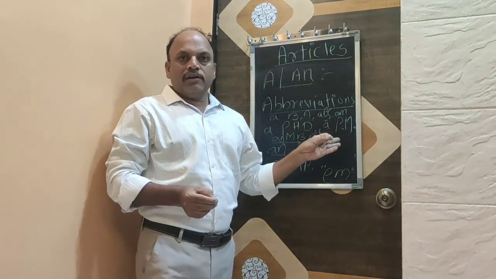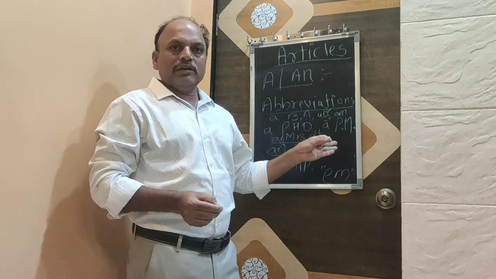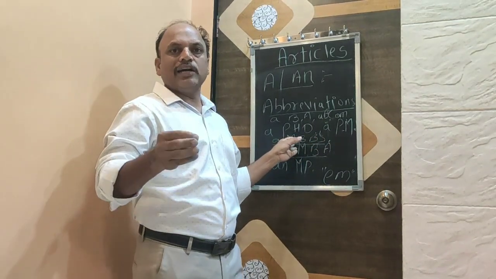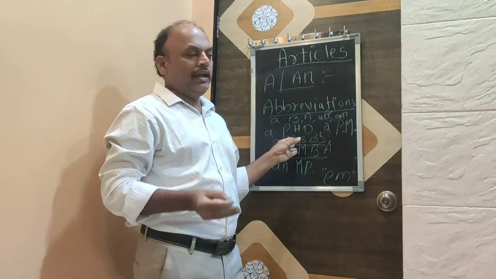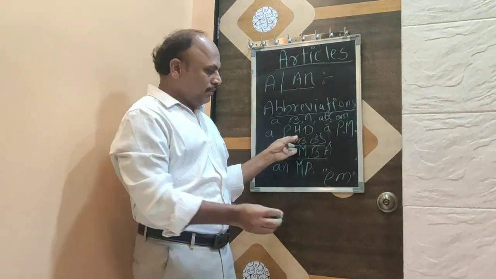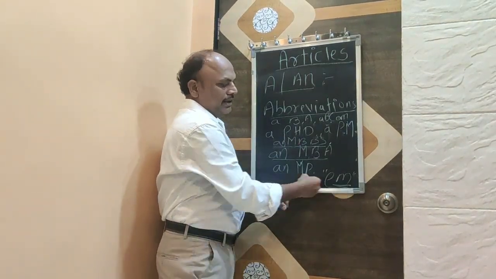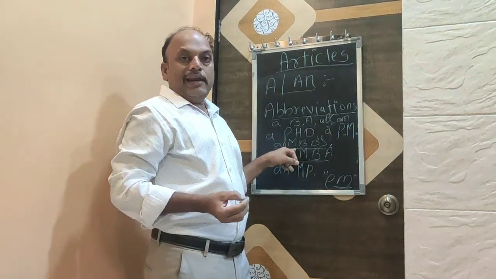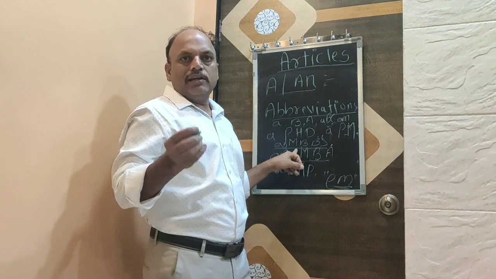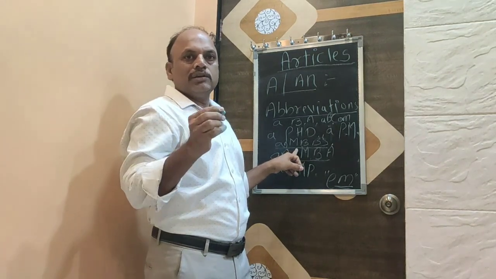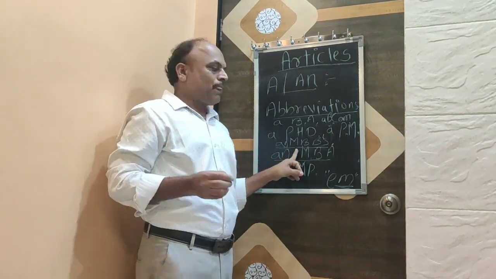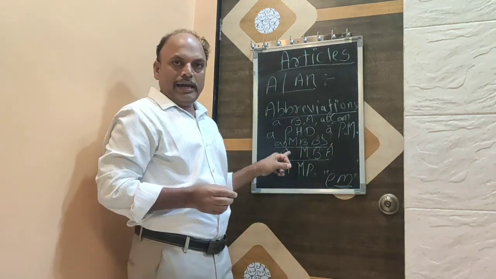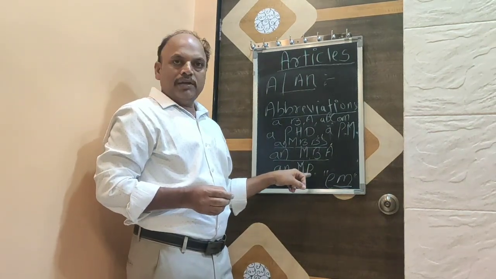But here are words that start with a consonant letter but sound like a vowel. M sounds like "em". For example, an MBBS. MBBS starts with the vowel sound. One more example, MBA. So an MBA, an MP.